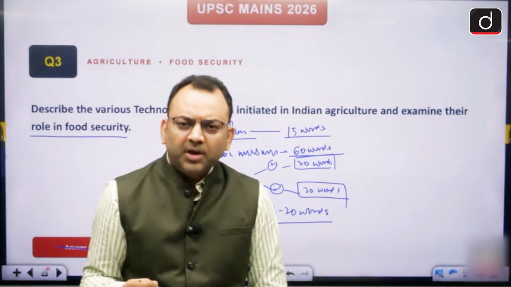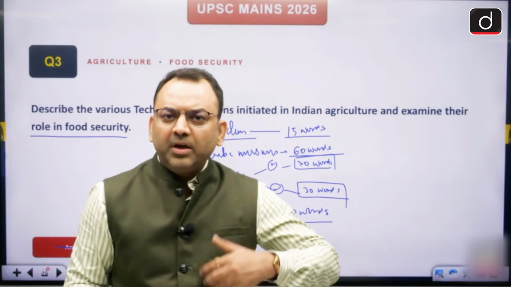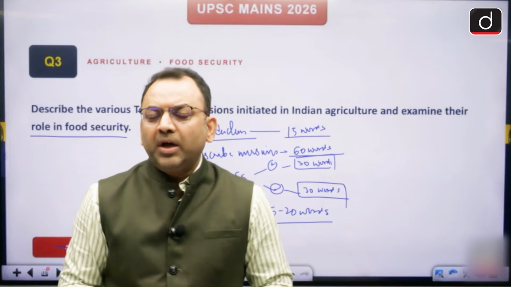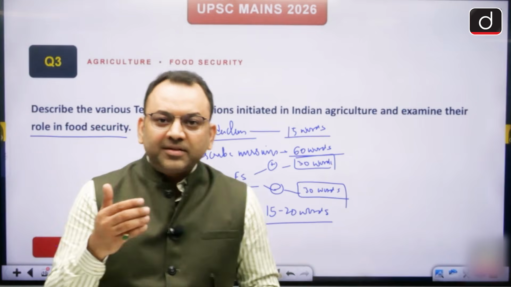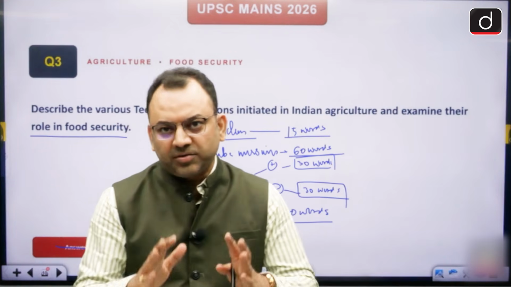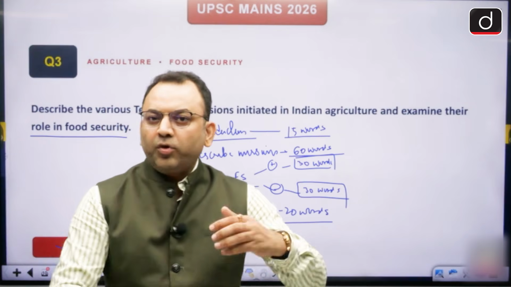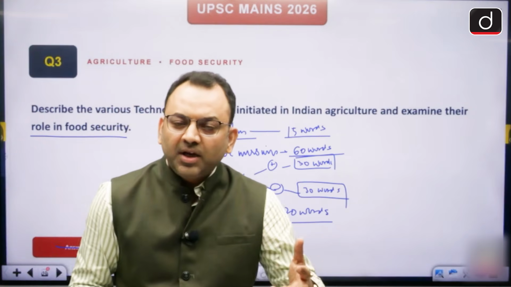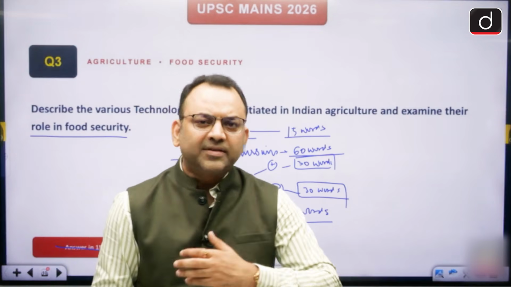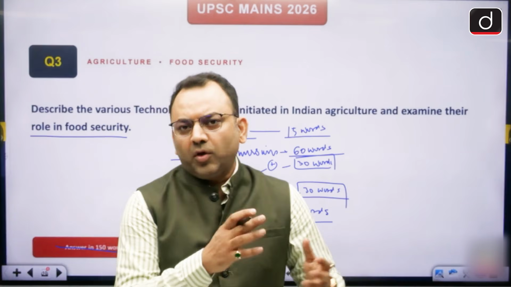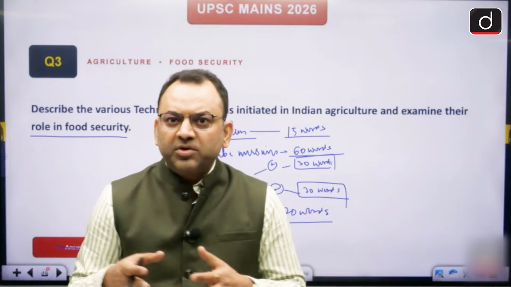See, when you write a description, your brain activates on the content part. So you write that, okay, to increase production drastically, to include technology in agriculture, to convert scarcity into surplus, the missions are launched. I repeat, a mixture of agriculture and technology to convert scarcity into surplus, the missions launched are called agriculture missions or technology missions. For example, the national mission on oil seeds, the national mission on cotton, the national mission on edible oil, etc.